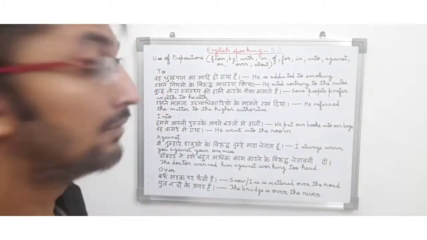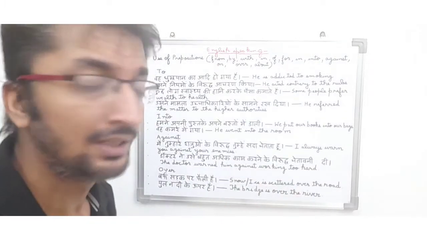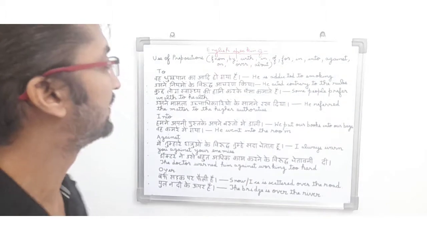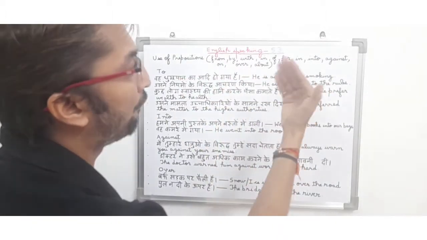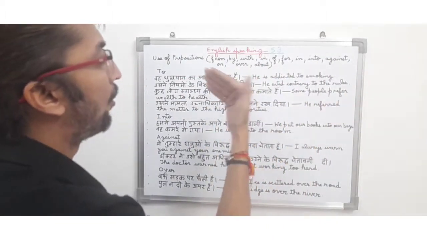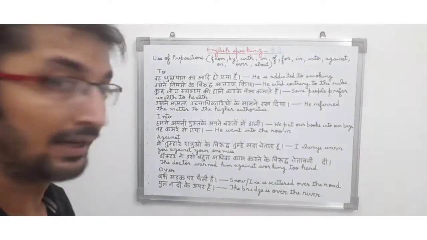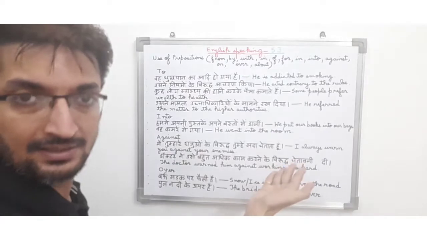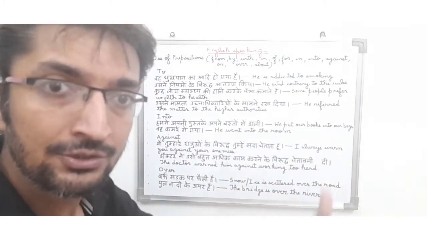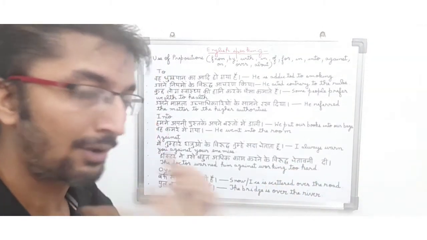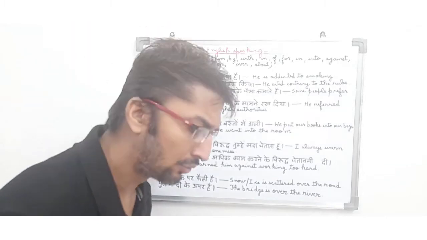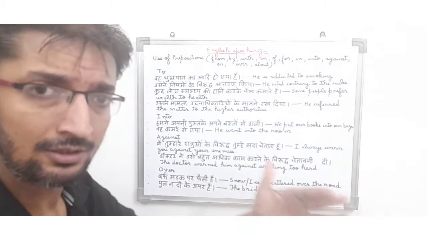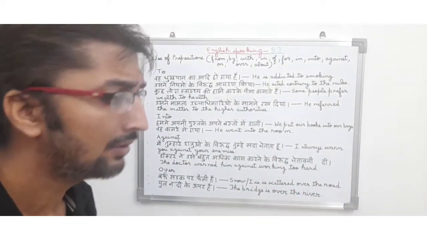So friends, this was the English speaking part 53 in which I discussed how to use prepositions, basically from, by, with, in, of, for, in, into, against, on, over, about in our English sentences. I wrote down the sentences in Hindi and tried to explain in English so that it becomes easier for you to understand prepositions.